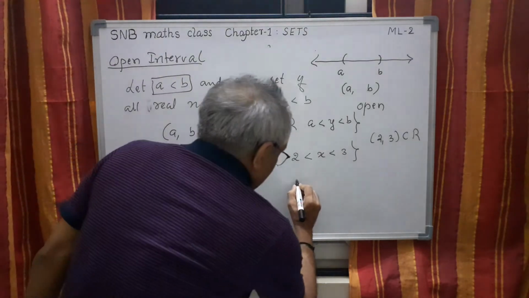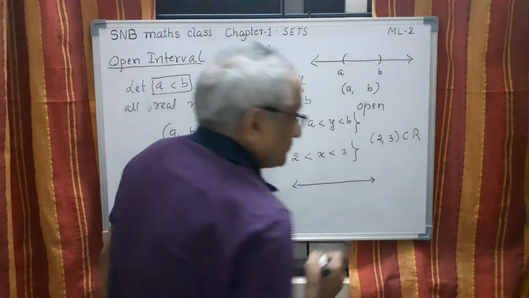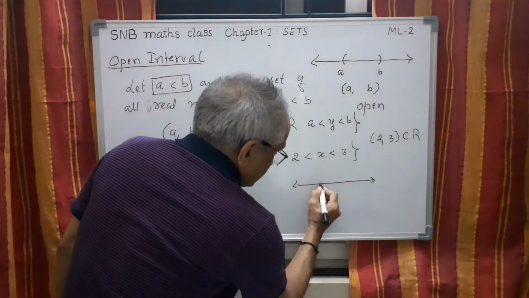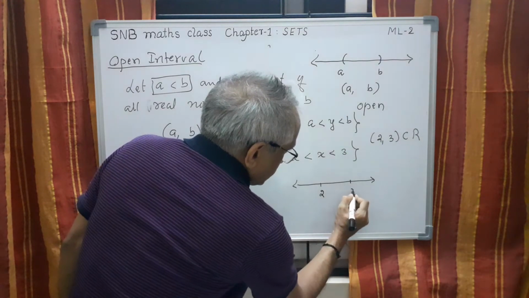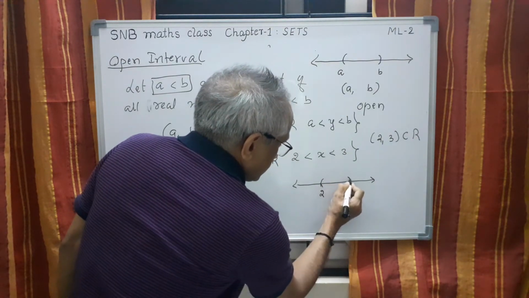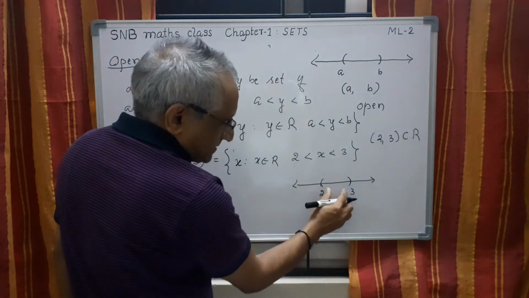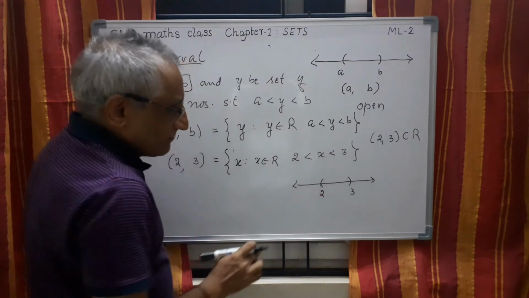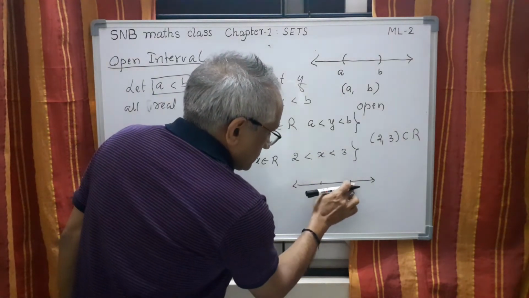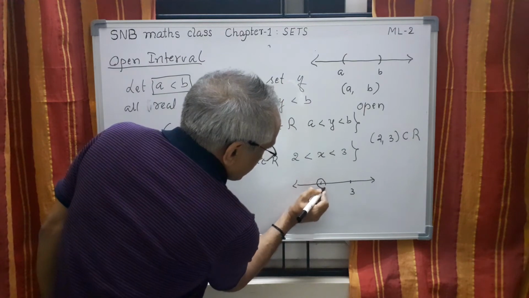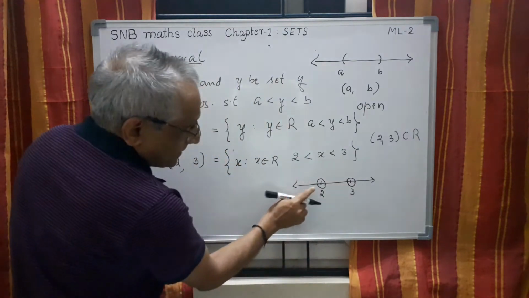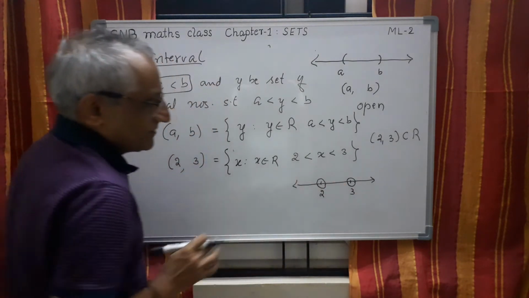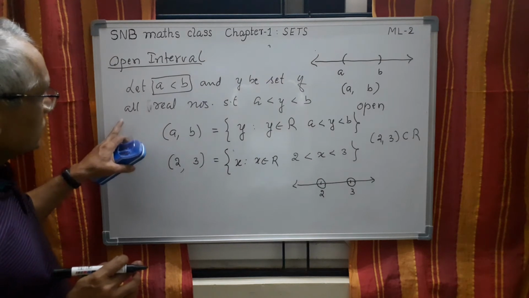And in representation of the open interval using a diagram, using a number line, this is a method. See, one method is, if you take 2 here, if you take 3, you can just show this only, because we are using the same symbol here. This means all the numbers x between 2 and 3, excluding 2 and 3. But in some textbooks, they also use this symbol. So they write here one blank circle like this. The circle inside is blank, meaning 2 is not included, 3 is not included. That's the meaning. So this is about the open interval.